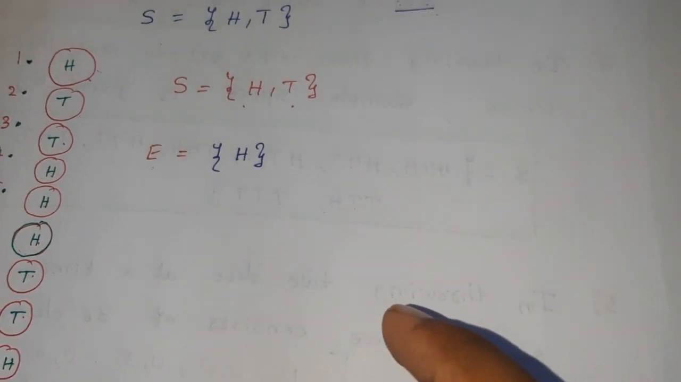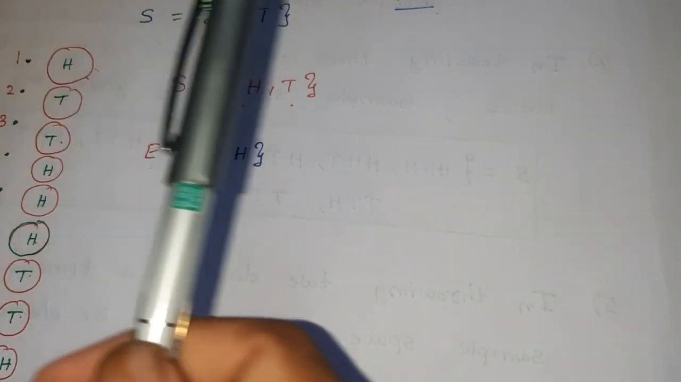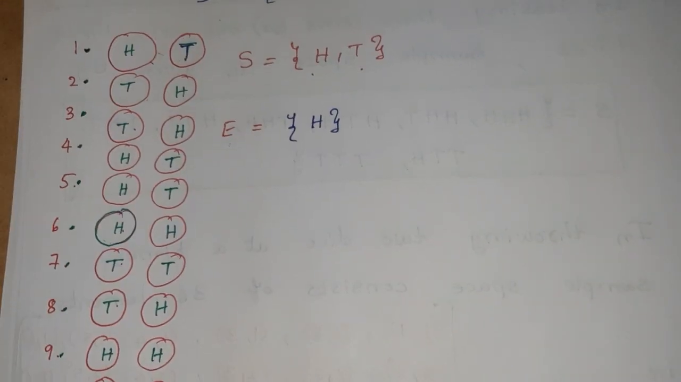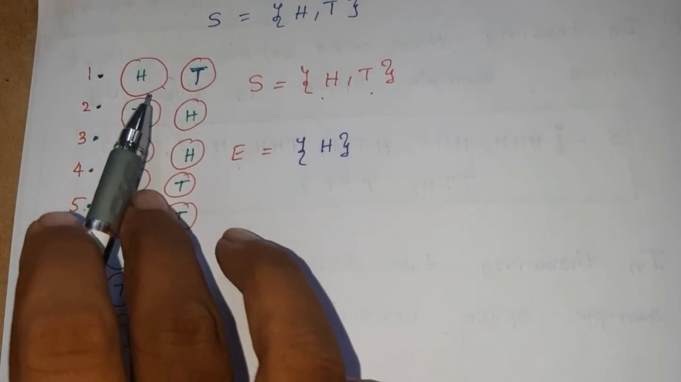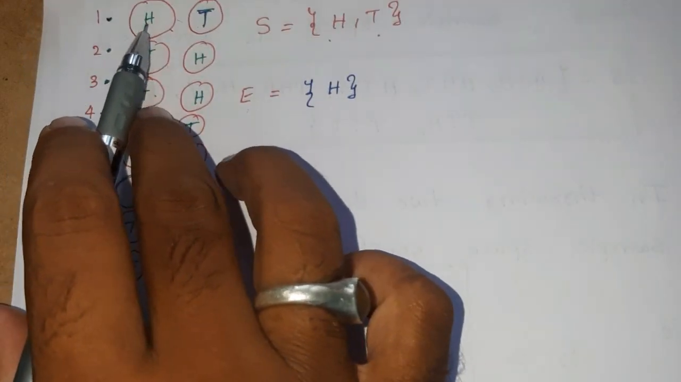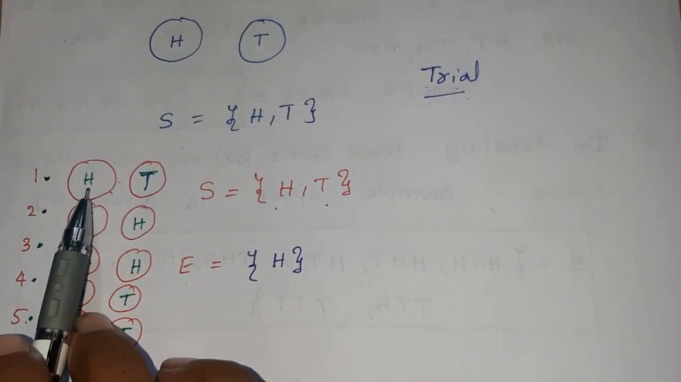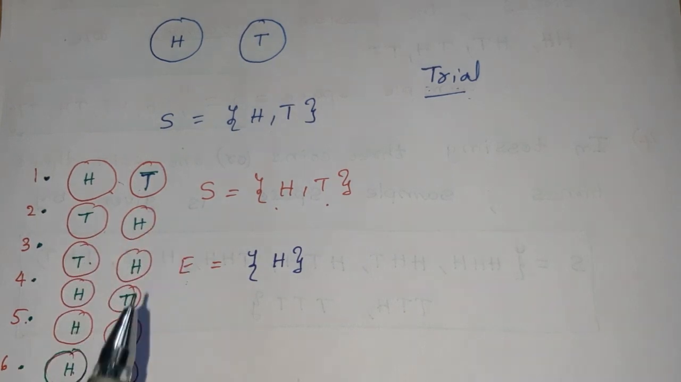Now let us go to another example. For example, we are tossing two coins at a time. We are tossing two coins 10 times. Therefore there are 10 trials. Now each trial has a result, that is either HT or TH or TT or HH.